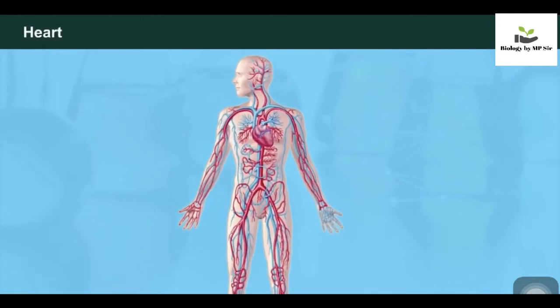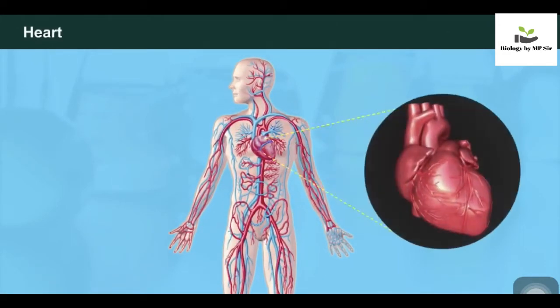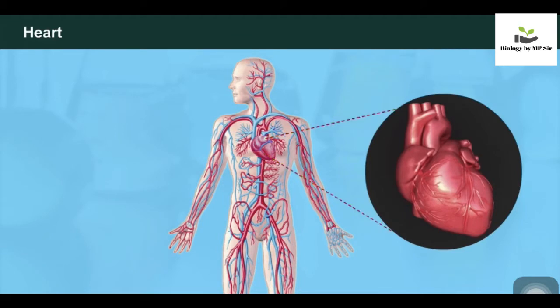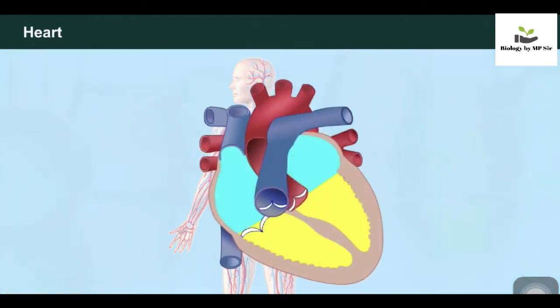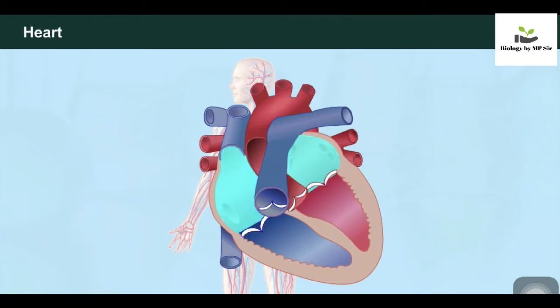Heart is a vital organ of the circulatory system. It lies in the chest cavity between the lungs toward the left side. It is a conical muscular structure which pumps blood for its circulation. Heart is four-chambered in humans.